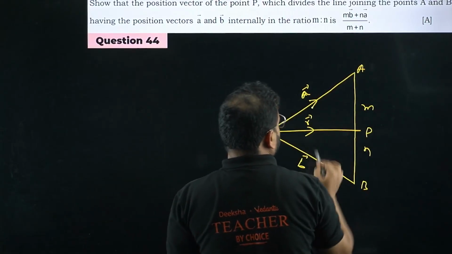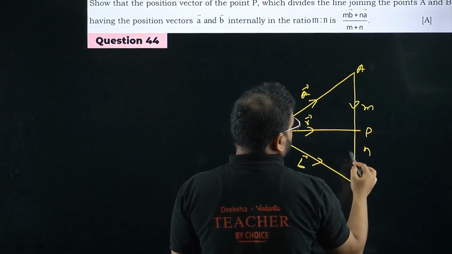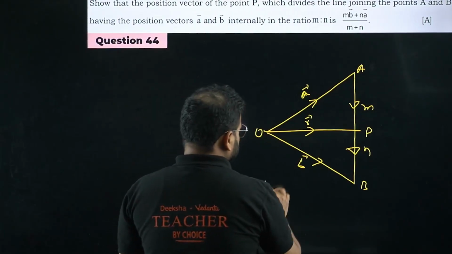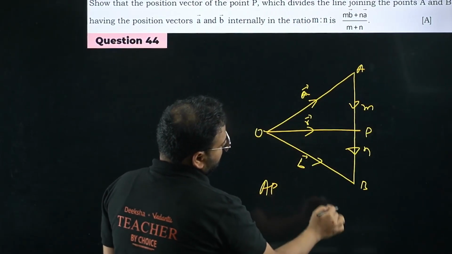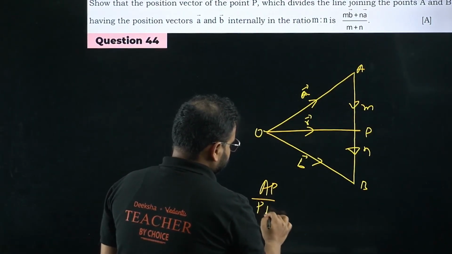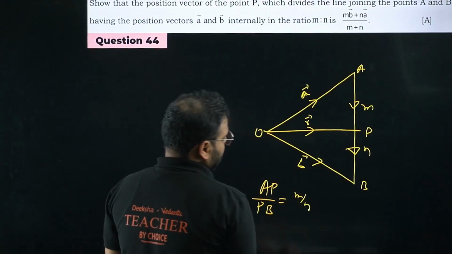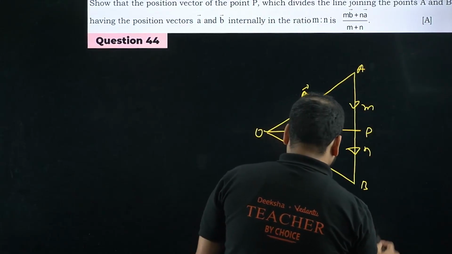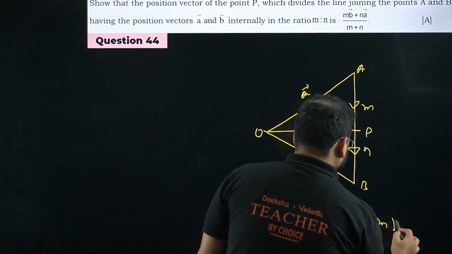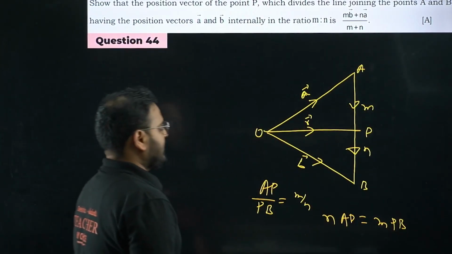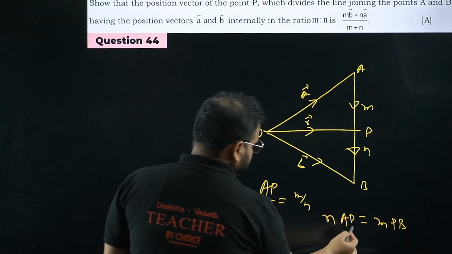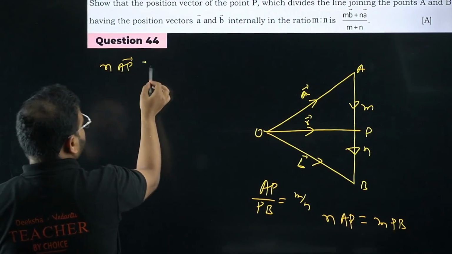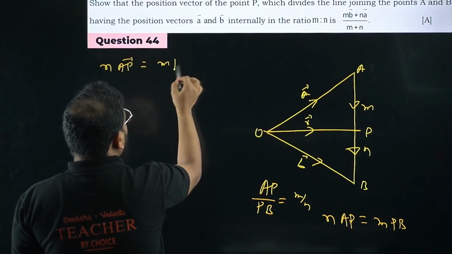The vector will be like this only. Sign is very important. So what we have so far is, please check, AP by PB is nothing but M by N. So it will become N times AP equals M times PB. Now write it in vector form: N times vector AP equals M times vector PB.